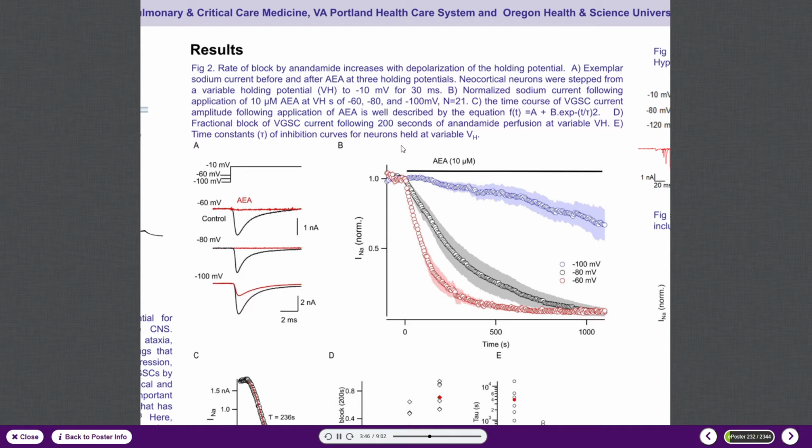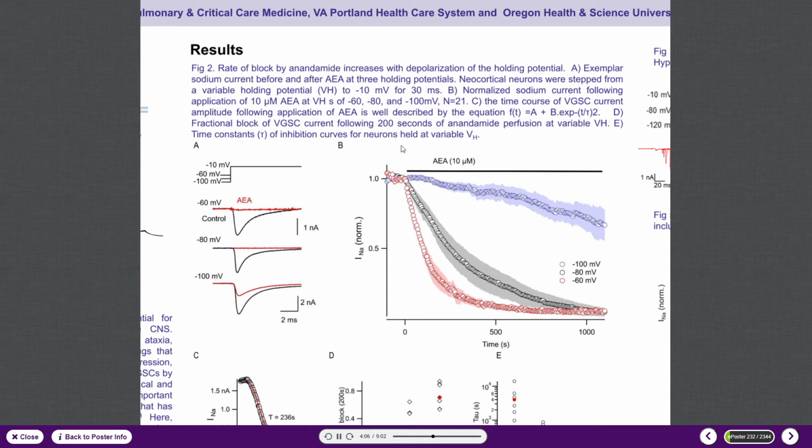Part A depicts our voltage protocol, where we held neurons at one of 3 potentials and then stepped them every 5 seconds up to negative 10 millivolts, evoking a sodium current. Those currents are overlaid below, before and after application of anandamide for each of the holding potentials tested.